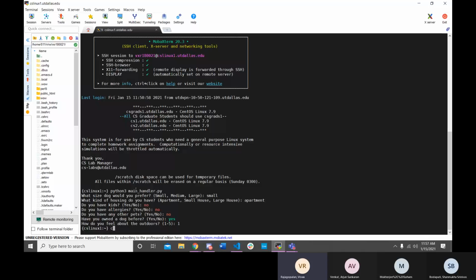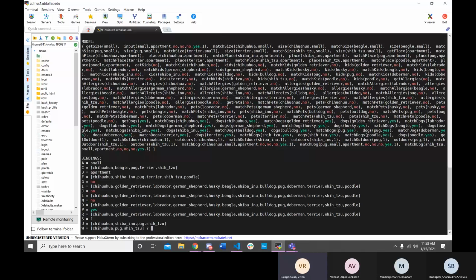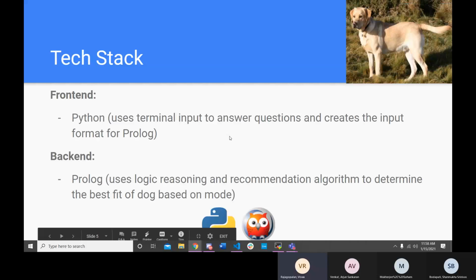And so now we're going to use Prolog. And now what we'll see is it'll give us the recommendations for my preferences. So since I wanted a smaller dog, not too fond of the outdoors, here we have a Chihuahua, a Pug, a Shih Tzu, all great dogs for my particular preferences. And so that's the quick demonstration of how our program runs and how we're actually able to get everything to work. So now I'll hand it back to the rest of my team to finish up the presentation.